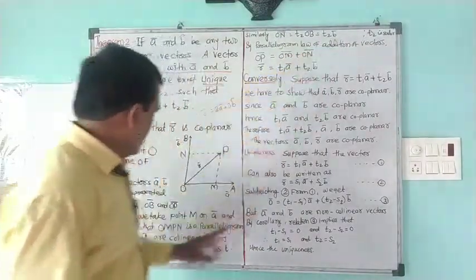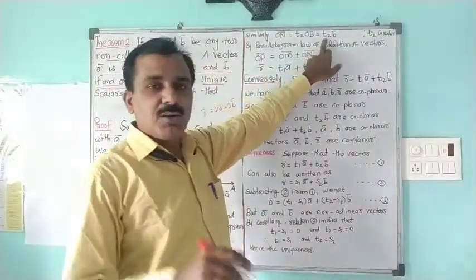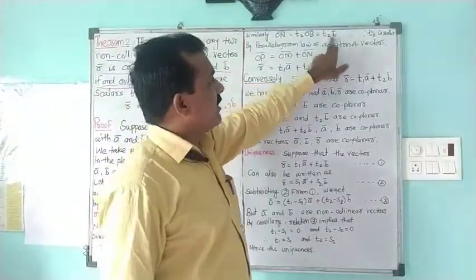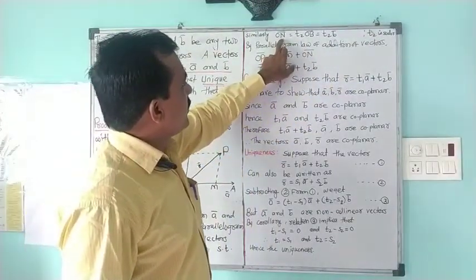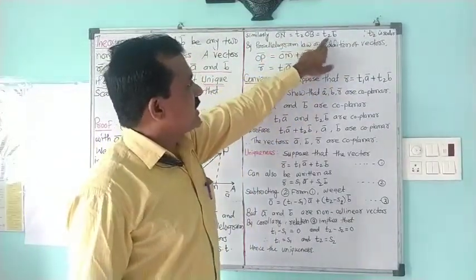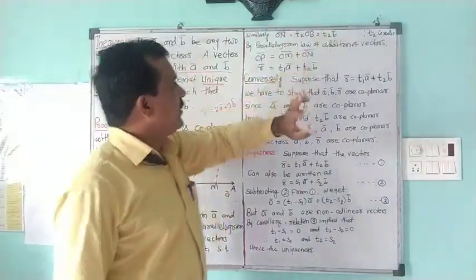Our OB bar is nothing but B bar. So instead of T1, we are having the next scalar, that is T2, to express the relation between ON bar and OB bar. So that scalar we are using as T2. So ON is T2 B bar.